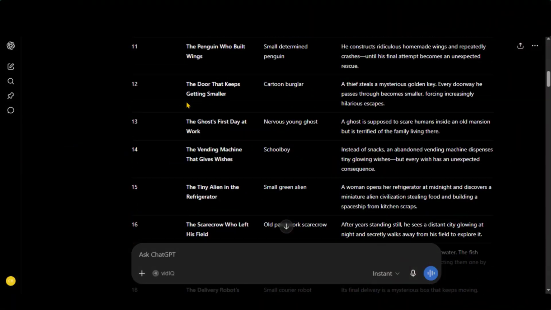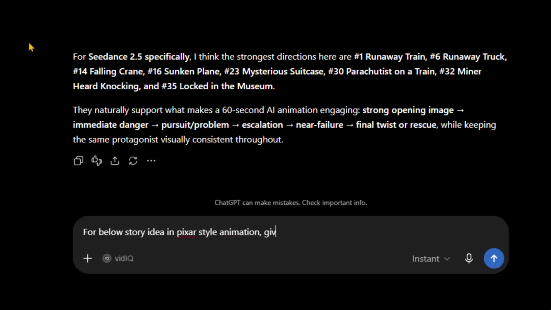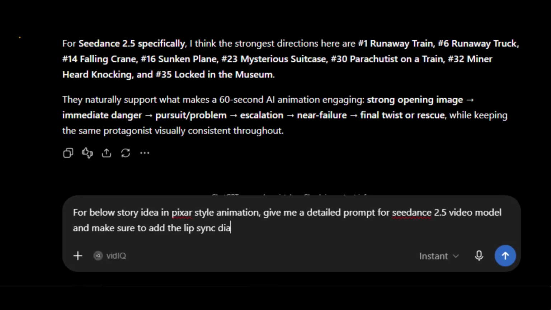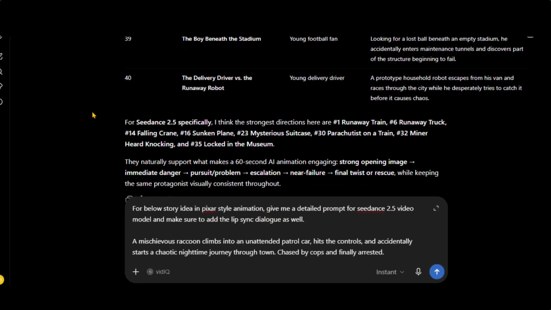Here in ChatGPT, I have typed a simple prompt to get some animation story ideas. Within a couple of minutes, we have a full list of ideas. Now I will ask it to give me a detailed prompt in a Pixar-style animation format and include lip-sync dialogue. I will simply paste this story idea.